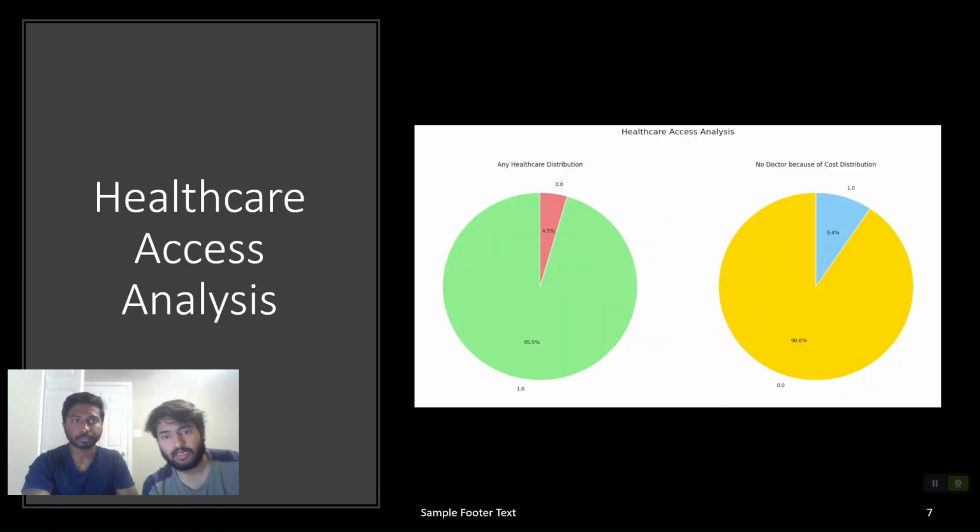So the healthcare analysis is done, and through this we can see that most of the patients have medical insurance and have also gone to the doctor if necessary. The second pie chart here shows whether a person who needs to go to the doctor can't afford it due to lack of money. We can see that only 9.4% of the people couldn't go to the doctor or get medical attention due to lack of money. So overall, we can say that the data is pretty much not affected by any medical conditions due to external factors like money.